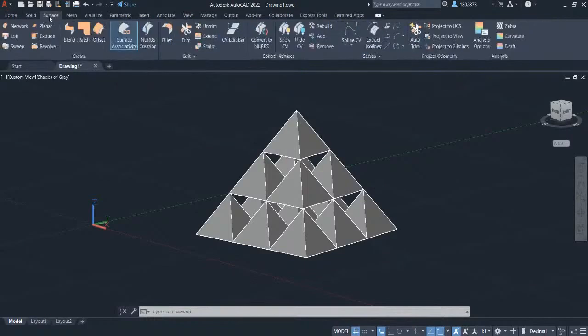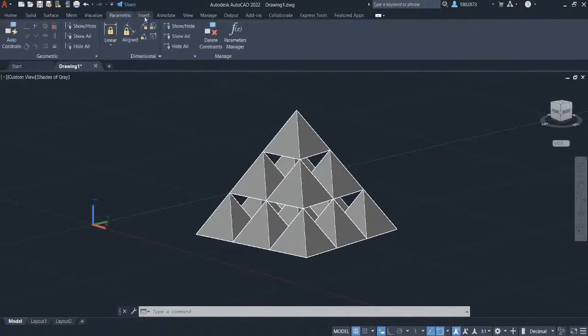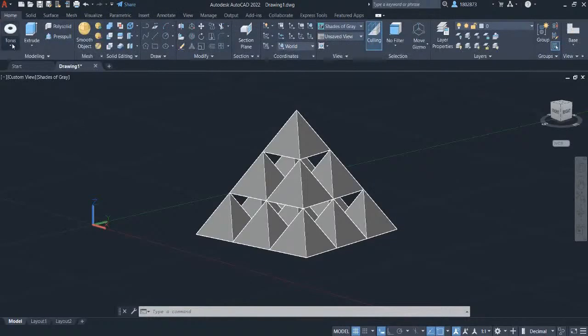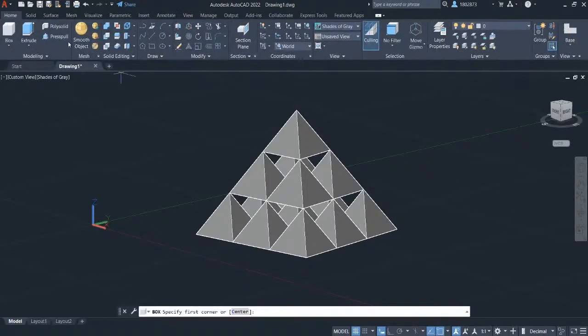The ribbon has the tabs, and as you work through those tabs, you'll see all the different commands in AutoCAD. On the ribbon itself, when we jump across the tabs, we'll see that we have panels. Here we've got the modeling panel, the mesh panel, the solid editing panel, the draw panel, the modify panel, and so on.